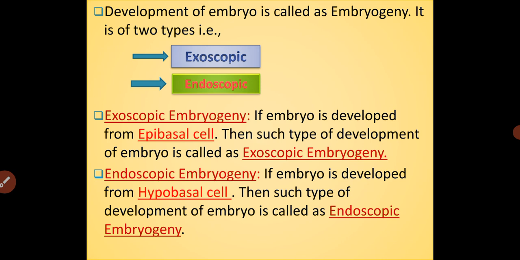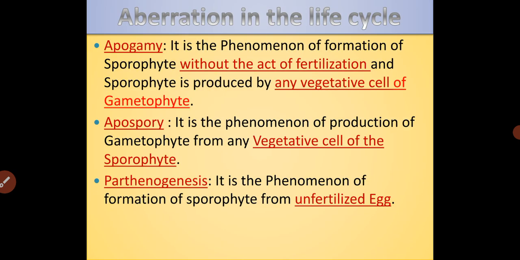This is the difference between the exoscopic and the endoscopic embryogeny. Exoscopic is the condition in which the epibasal cell later develops into an embryo. Similarly, endoscopic is the condition in which the hypobasal cell develops into an embryo. This is about the gametophytic generation in detail.